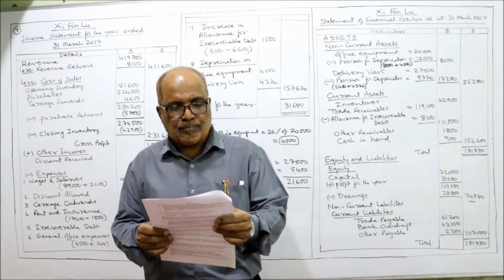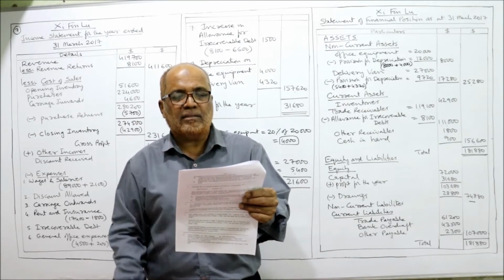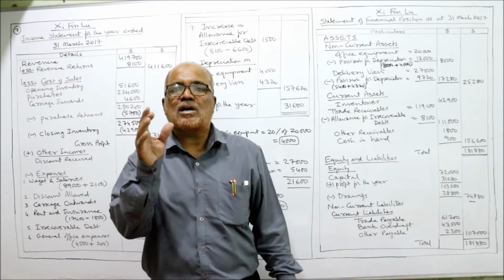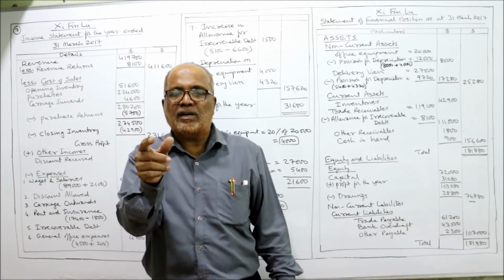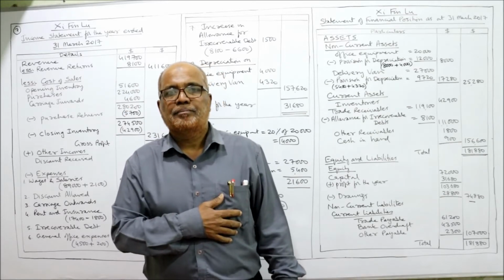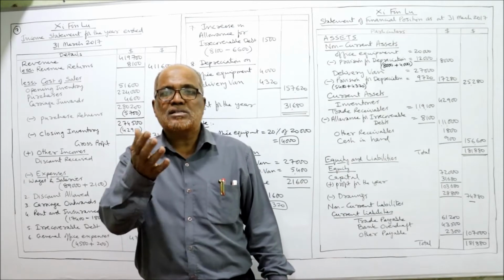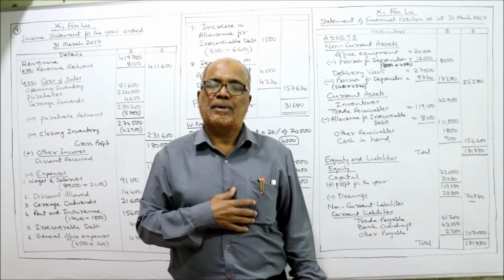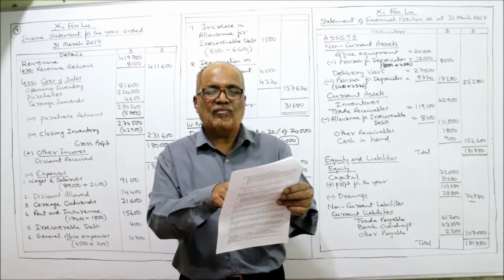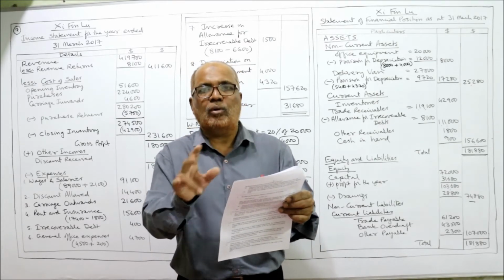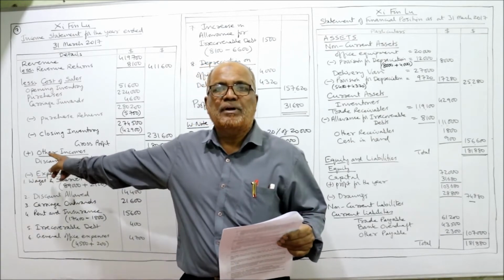Then discount. Here discount is given in debit column 14,400 and credit column 9,300. So it is discount allowed and discount received. So debit column whatever is given, that is discount allowed. And credit column is given discount received. So discount received is an income and discount allowed is an expense. So debit side 14,400, discount allowed, will be taken under expenses. And this discount received will be taken as other income.